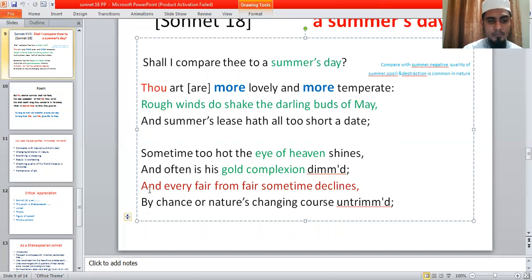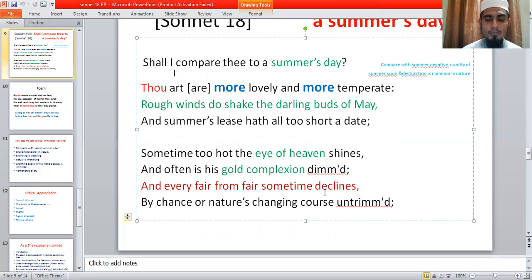Then Shakespeare says, "And every fair from fair sometime declines." This is a much more interesting line. It's a philosophical line here, my dear students. Here you can find that William Shakespeare gives a philosophy of life, that every fair from fair sometime declines. This is the universal truth in nature.